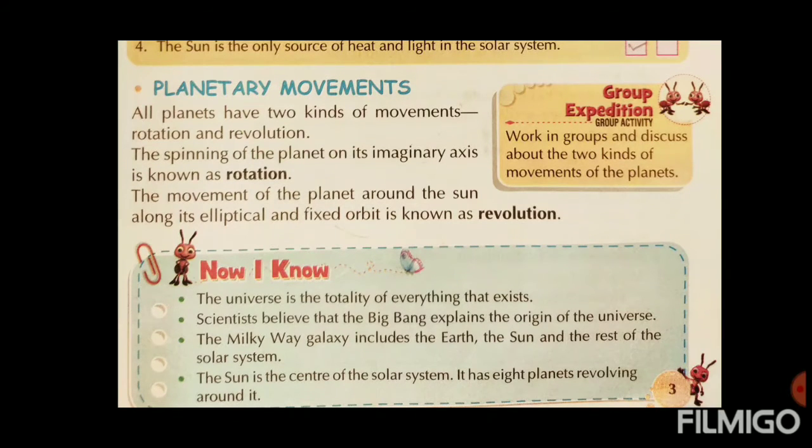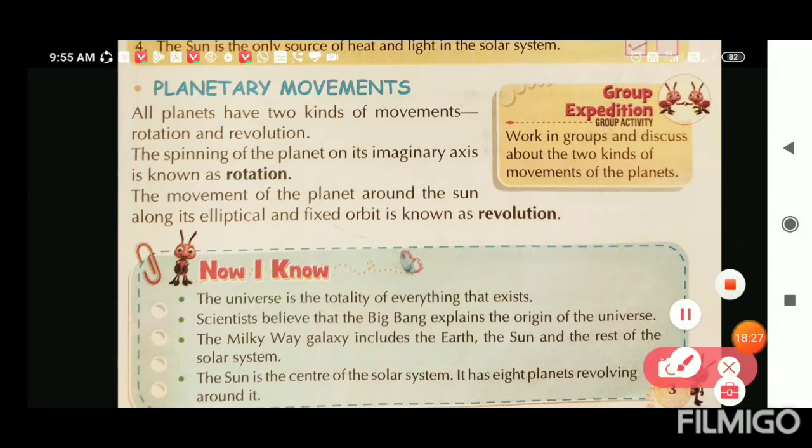Next, what is the next movement? The movement of the planet around the sun along its elliptical and fixed orbit is known as revolution. Just like you might have seen that. Revolution, what?